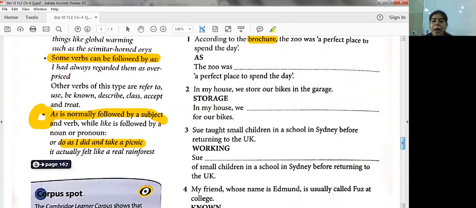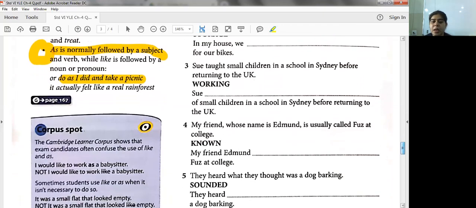Second, in my house, we store our bikes in the garage. In my house, we dash for our bikes. So, in my house, we use the garage as storage for our bikes. So, the answer is use the garage. Spelling of garage is again there in the question. Use the garage as storage. Storage, we are using the hint word also which is given to you. Next, you can pause the video, students. You can write the answer and then you can move ahead. I cannot wait for such a long time.